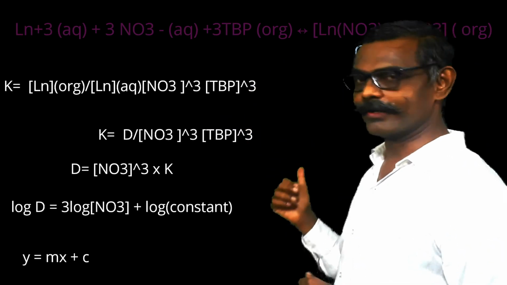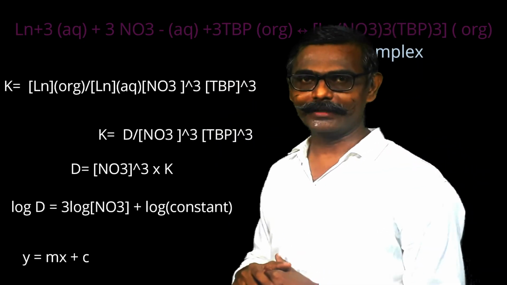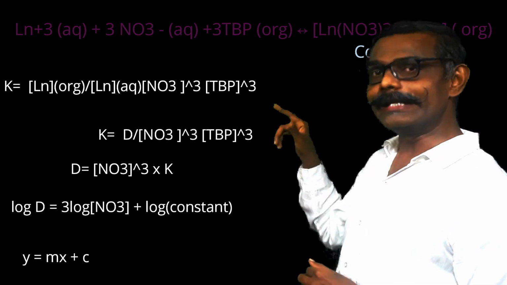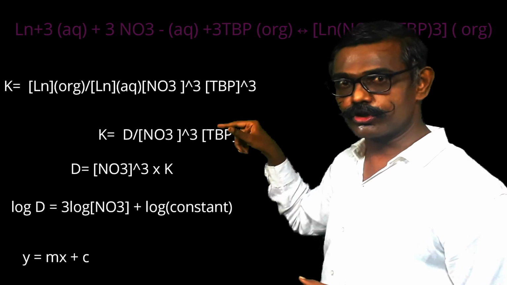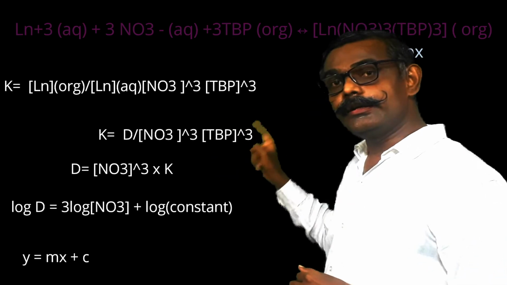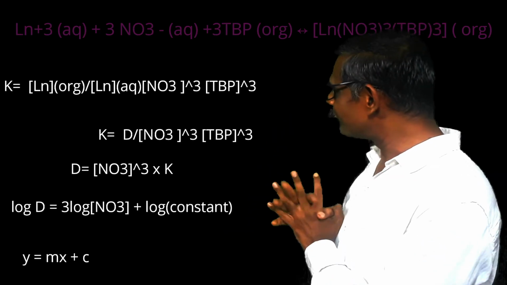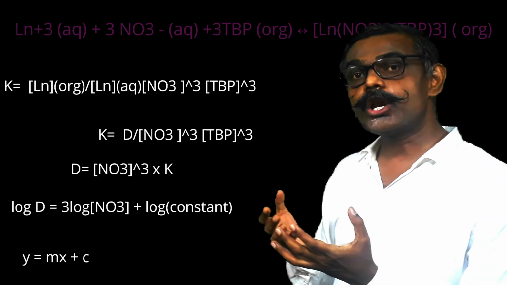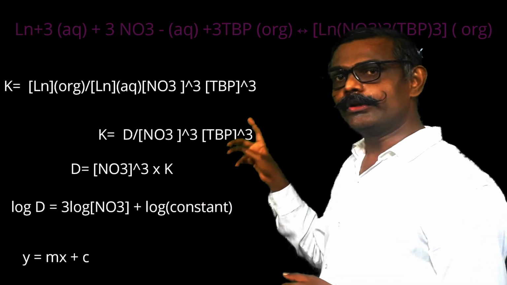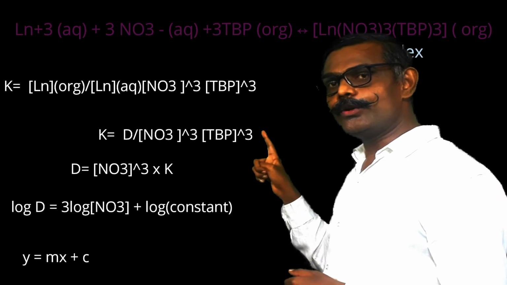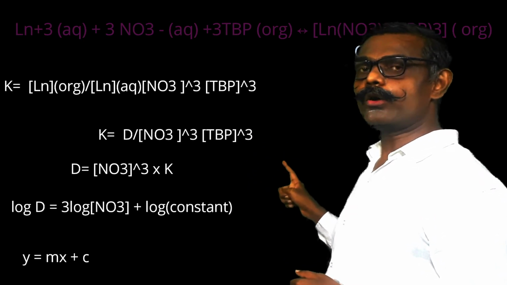I simplify it further. I bring the nitrate ion, which is in the denominator, to the left side. So what will I get? Capital D, the distribution ratio, is equal to K into the concentration of nitrate raised to 3. Now when a power term comes, to simplify that I use logarithms. So log D is equal to 3 into log of the concentration of nitrate ion plus log K.